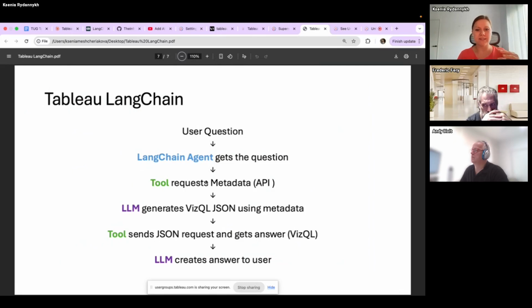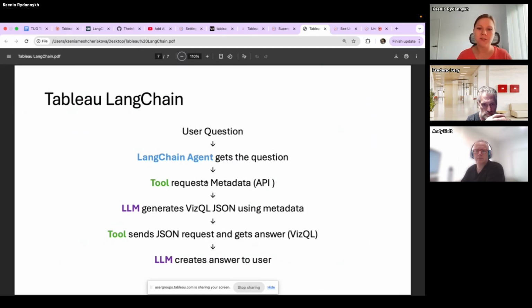And from the first step, it tries to create its own query to answer this question. After this, it uses the tool again, and the tool now sends not the request about metadata, but a specific request to answer this specific question. After this, it gets some answers, and it's just JSON with a lot of data, but currently it's about our question. We suppose that this is about the question. And it gives it to the large language model again.